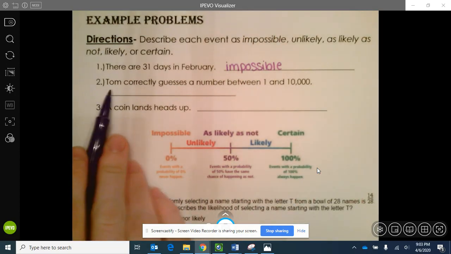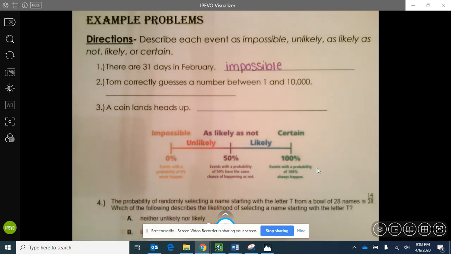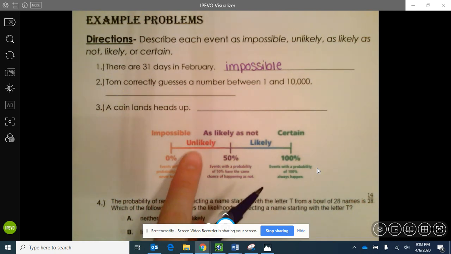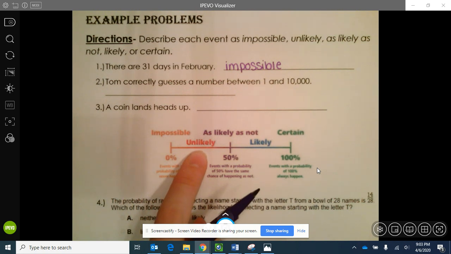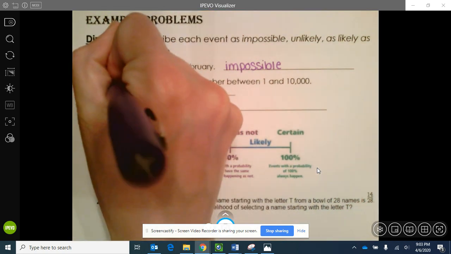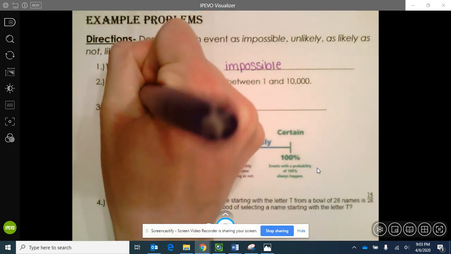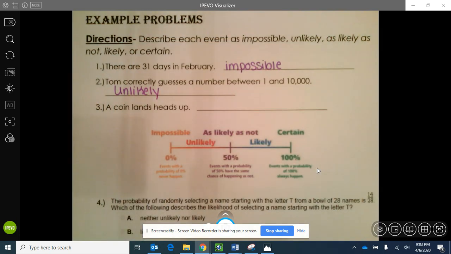Okay, number 2, Tom correctly guesses a number between 1 and 10,000. So let's say I'm thinking of a number between 1 and 10,000. I asked Tom to guess it. Could he guess the right number? He could. It's not impossible, but are the chances of him guessing it very good? No. So the probability would most likely be unlikely. Could it happen? Sure, but it's probably not going to.